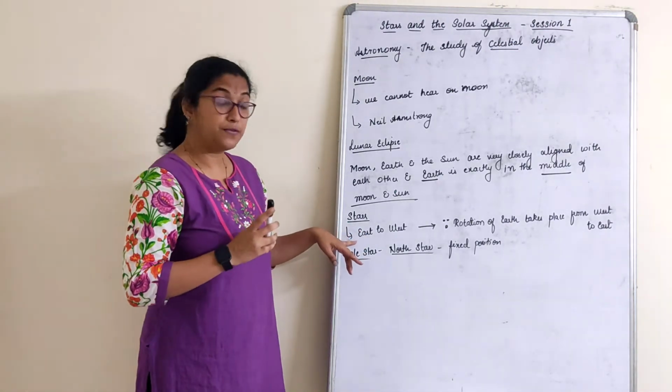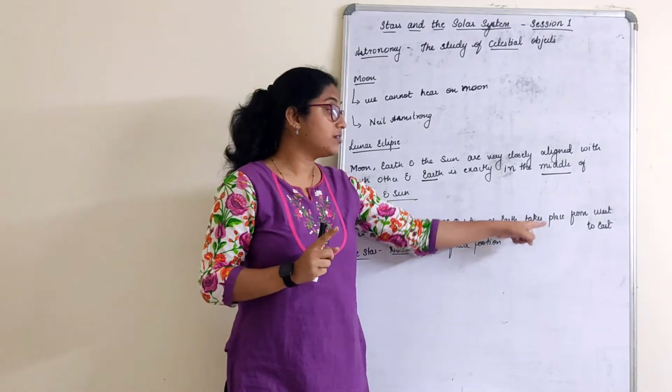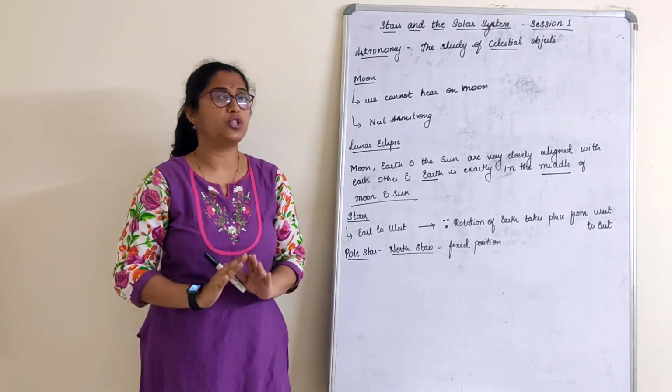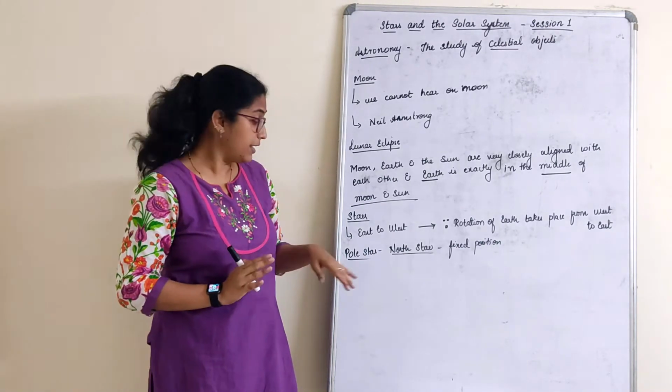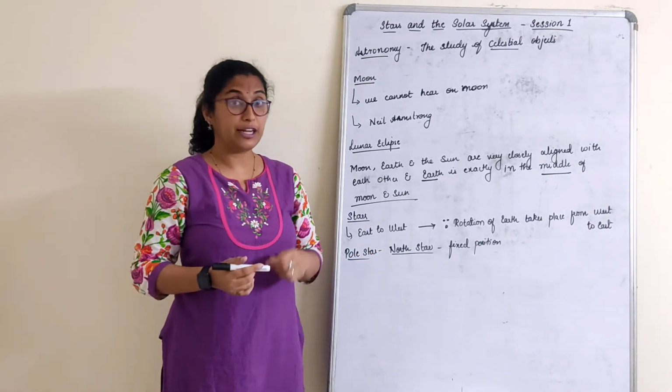The movement of the star is from east to west. That's only because rotation of the earth takes place from west to east. I think that's enough information to know till now. In that, a star is a luminous object, because it emits light of its own.